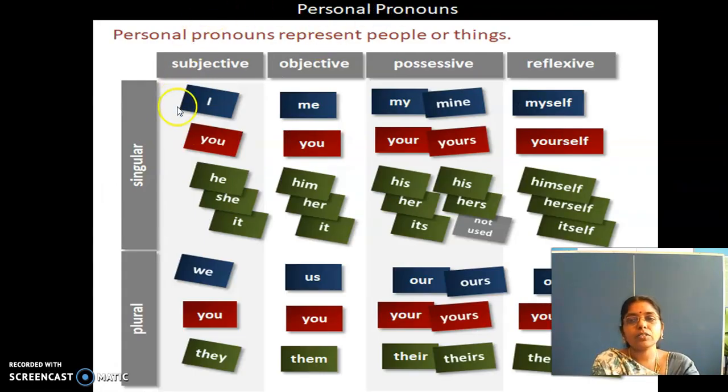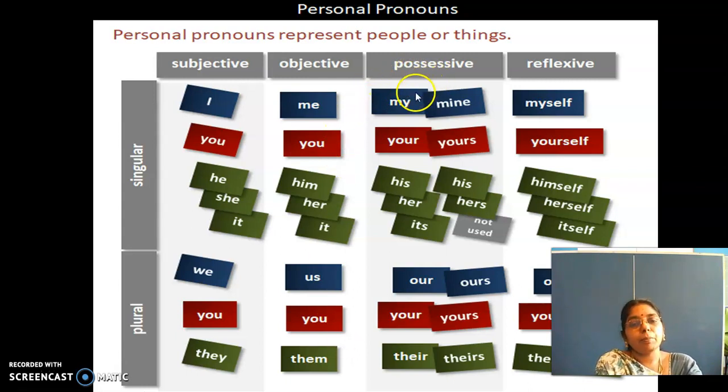Now personal pronouns: we saw subjective, objective, possessive and reflexive, singular and plural. I, you, he, she, it: all these come under subjective, singular. We, you, they: subjective, plural. Me, you, him, her, it: objective, singular. Us, you, them: this is objective, plural. All these are very basic and very important.